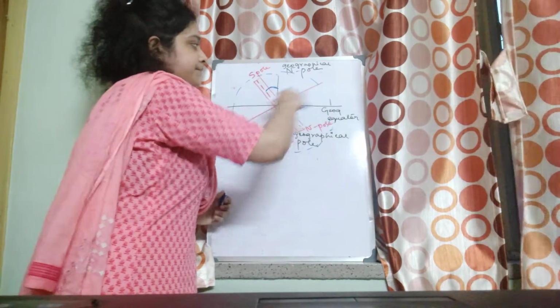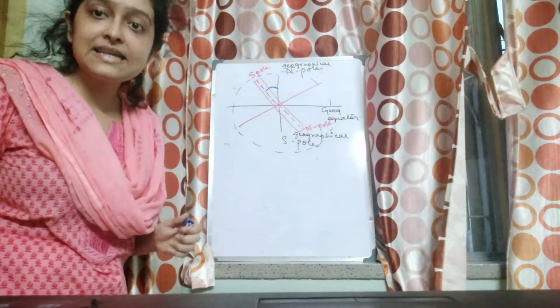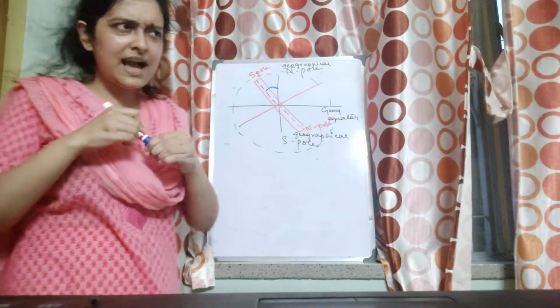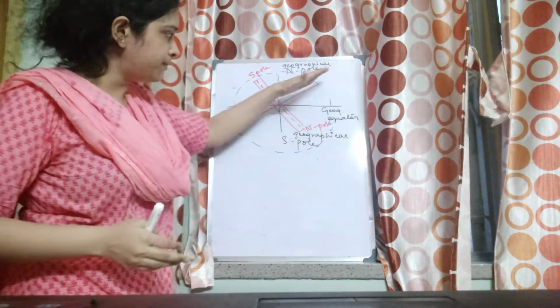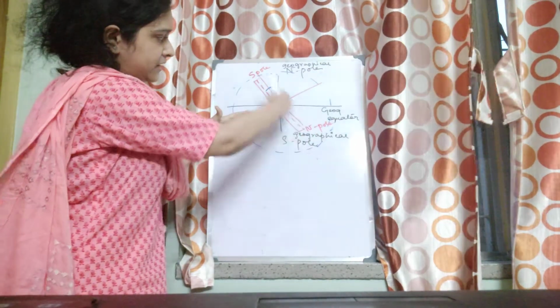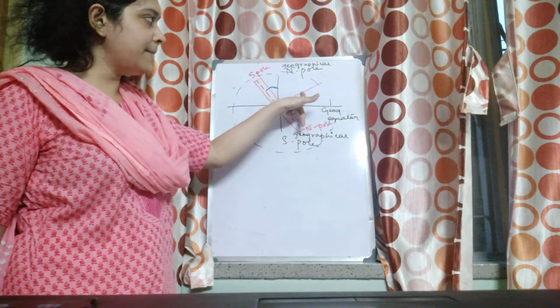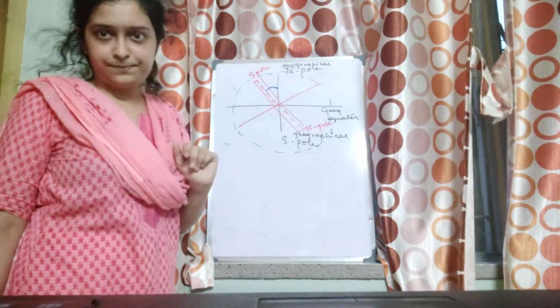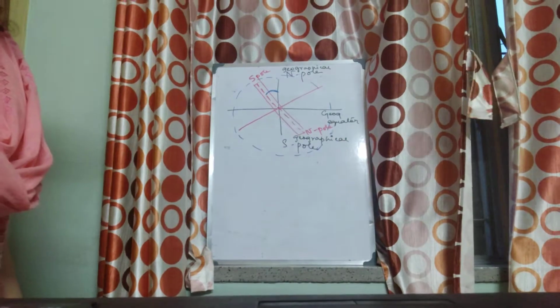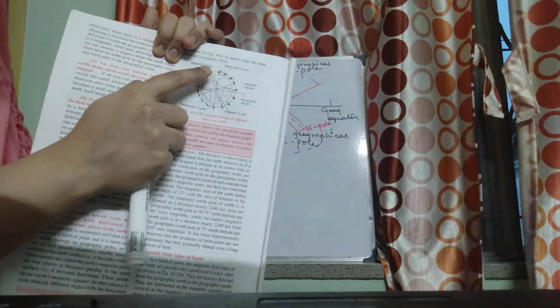What is this? The magnetic equator. The imaginary line drawn perpendicular to the effective length of the bar magnet, as we learned in class 6. This is the magnetic equator. Now just see this diagram. Can you see what all this is?